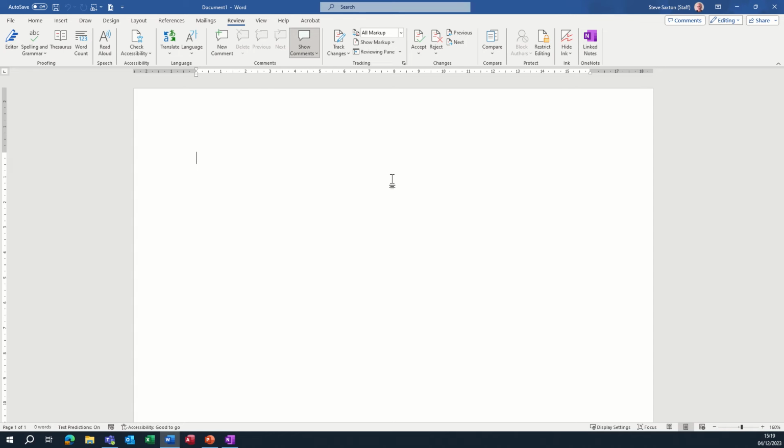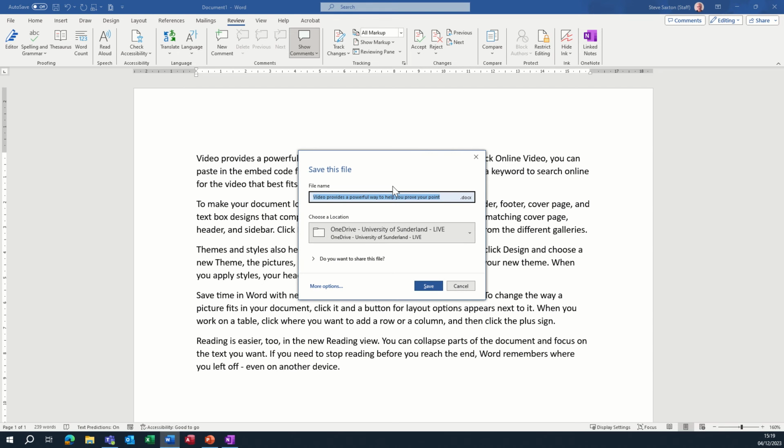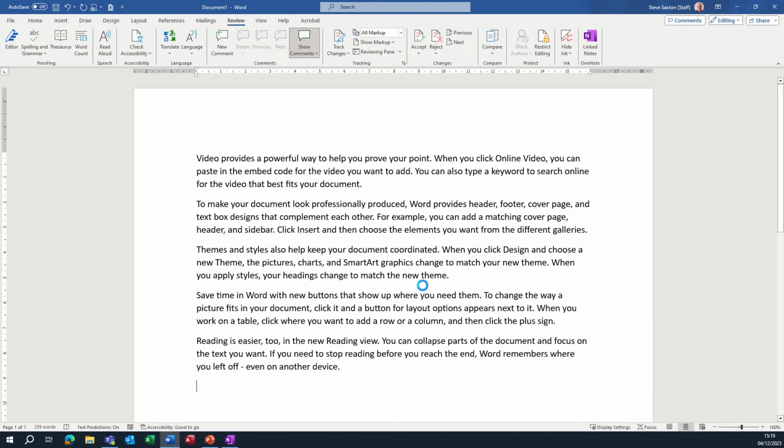So to get some text, I'm going to go equals rand, which will give me some random text like that. Then I'm going to save this file, just save it as rand, but I put number 1 after it, and then save that. So I've saved the file. So now got that, what I want to do is show you what I've got set up in OneNote.